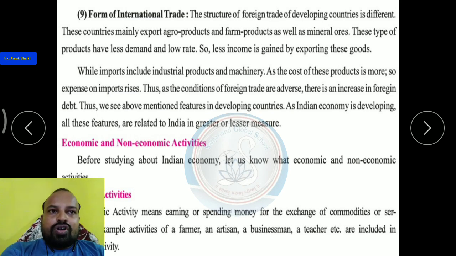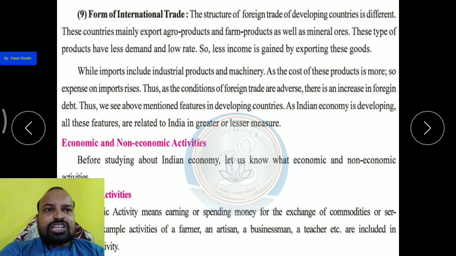The structure of foreign trade of developing countries is different. These countries mainly export agro products and farm products as well as mineral ore. Now what are developing countries exporting? These countries export agro products. Agro products means the products of agriculture: grains, crops, fruits, etc. And farm products can also be milk and milk sub-products.